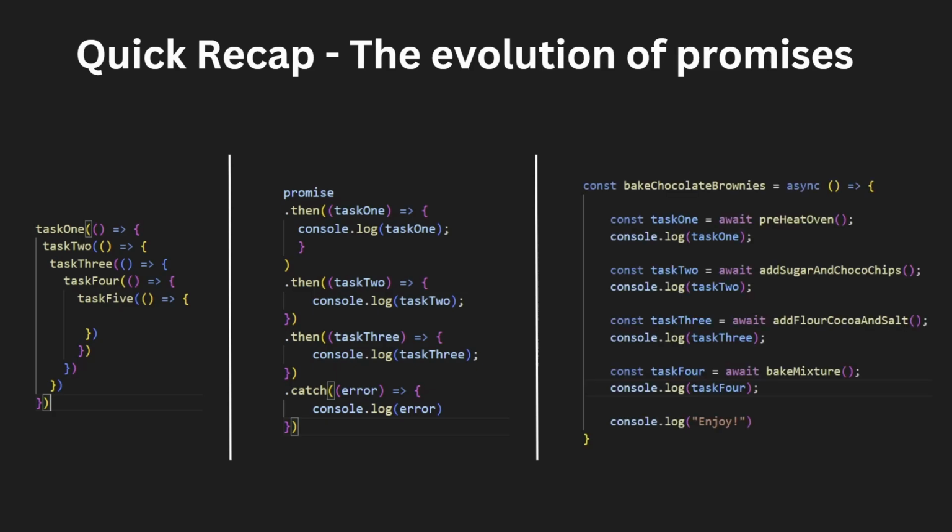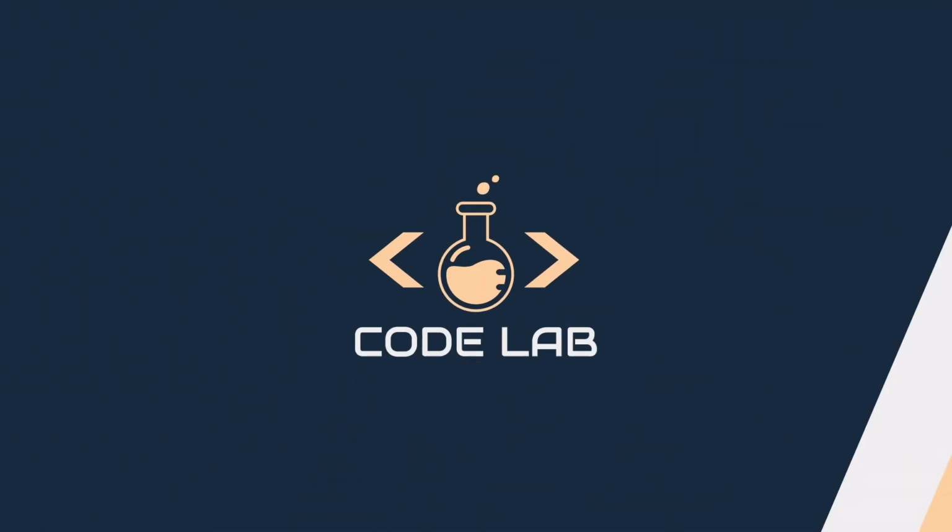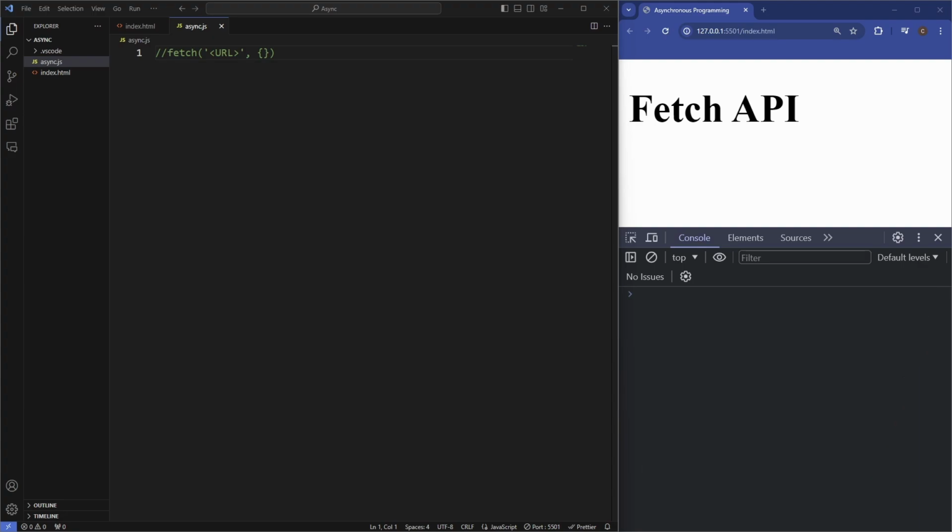So to tackle this, JavaScript introduced async await. This approach was an excellent way to avoid the previously discussed callback hell, but async await actually takes this even further. With async await you can see it's much easier to read, to follow and maintain, and essentially just came about as a way to improve the code readability for asynchronous operations, and this is the modern way now of using promises.